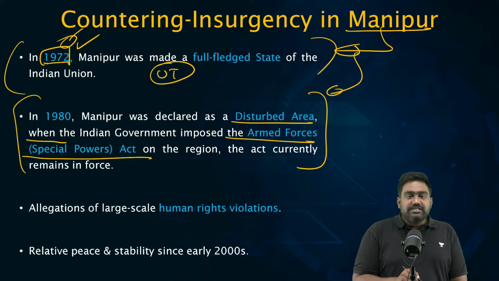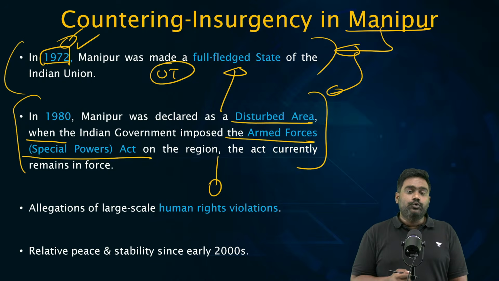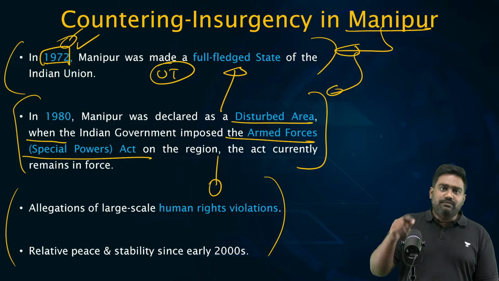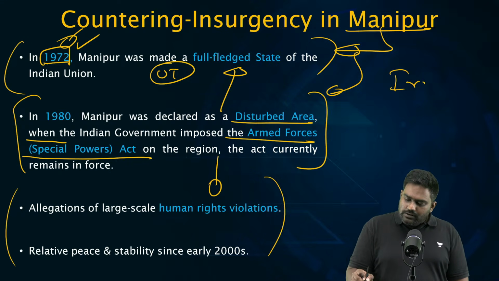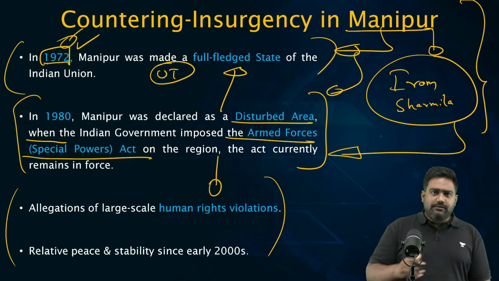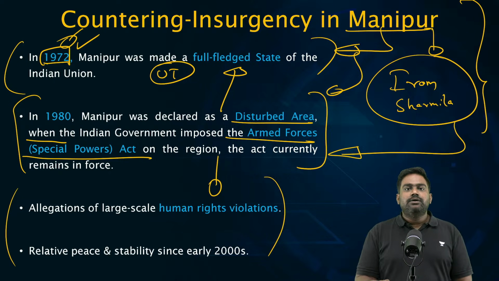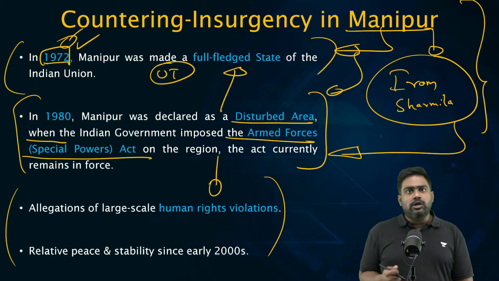So under these powers, the Indian Army and Assam Rifles have targeted these armed groups, these insurgent groups. It has led to large-scale violence. There are allegations of misuse of AFSPA as well. You might have heard of human rights activists such as Irom Sharmila, who went on a hunger strike for years together, protesting against the atrocities of Indian forces.